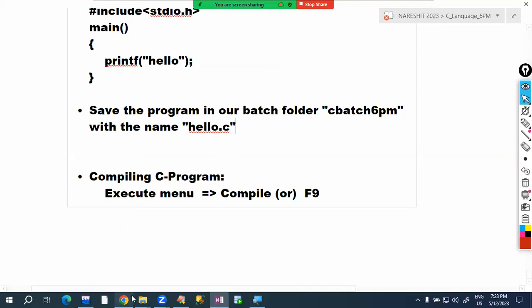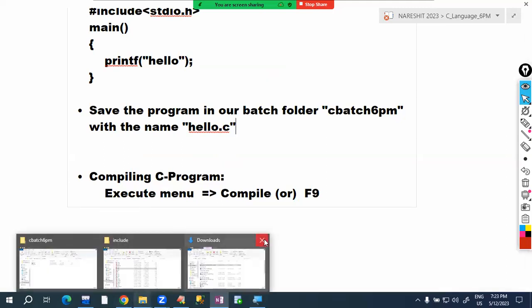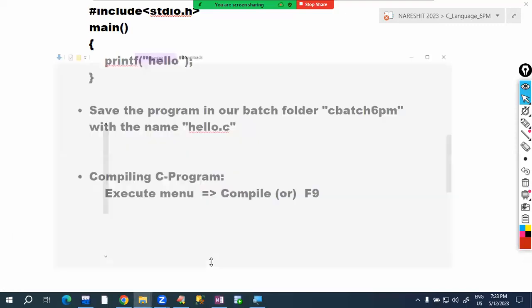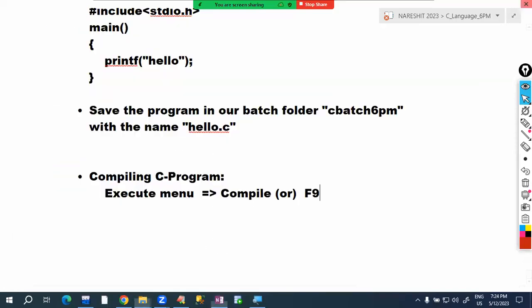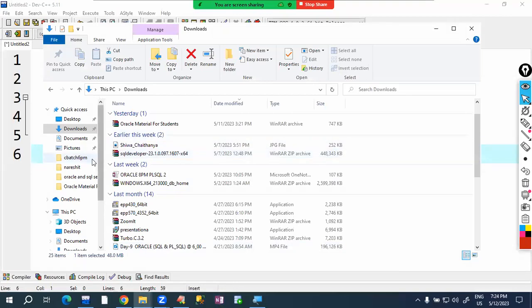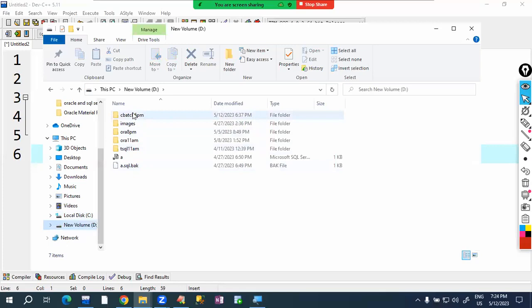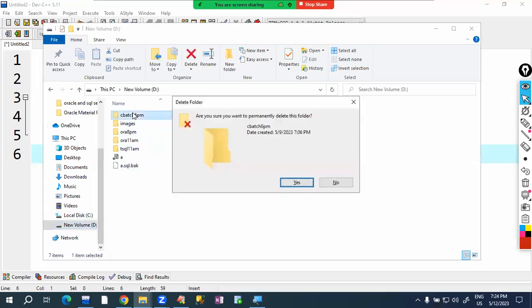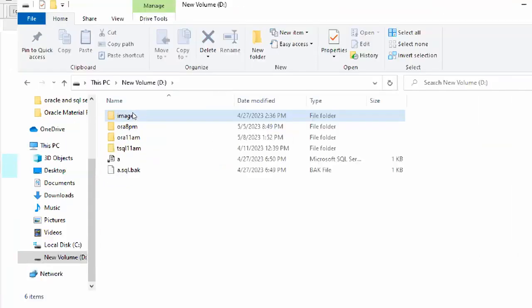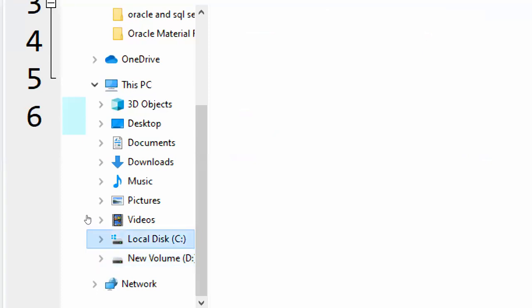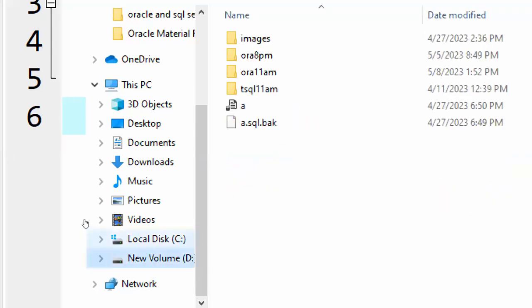Now observe here, I am showing it fresh. If anyone is new to the session, listen carefully. I am opening the D drive. In the D drive, I am creating a new folder for our batch. In your system, if the D drive is not there, you can create it in the C drive also. Anywhere you can create.